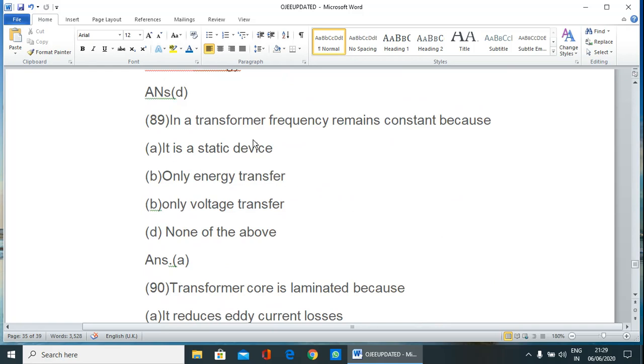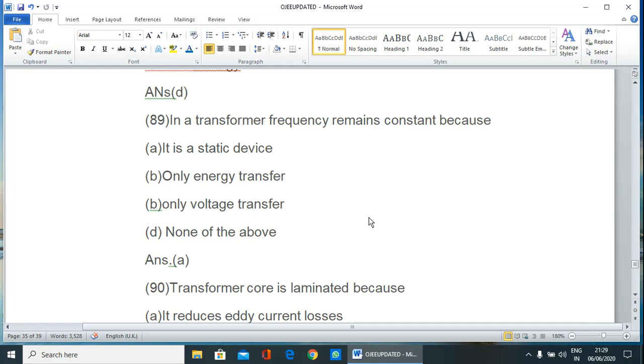Next, in a transformer, frequency remains constant because it is a static device. So answer A is the correct answer, as in a transformer there is no rotating part. Therefore, the frequency is always constant.